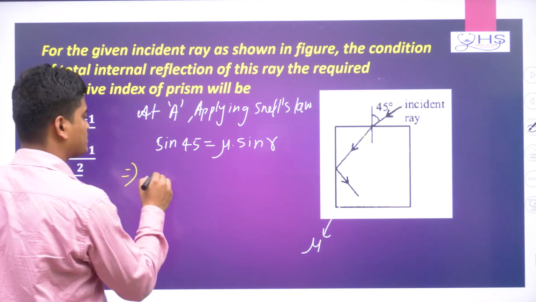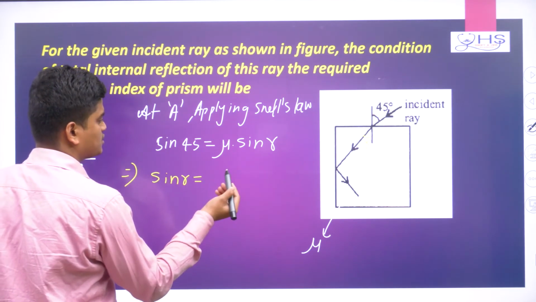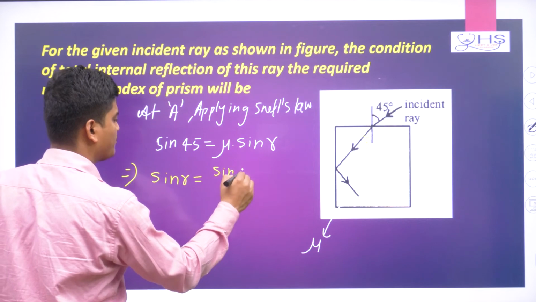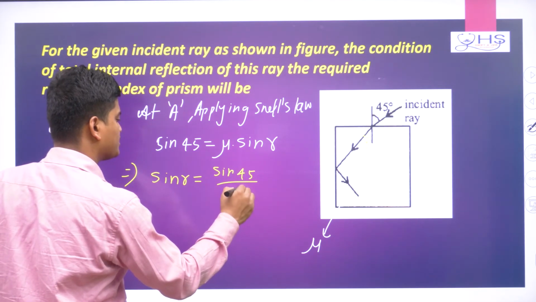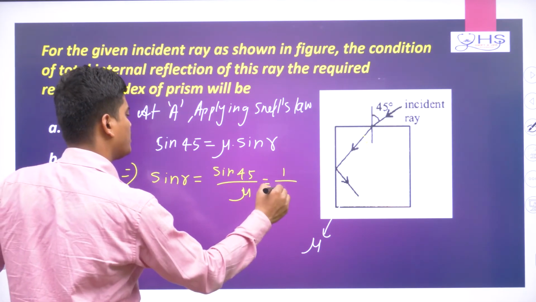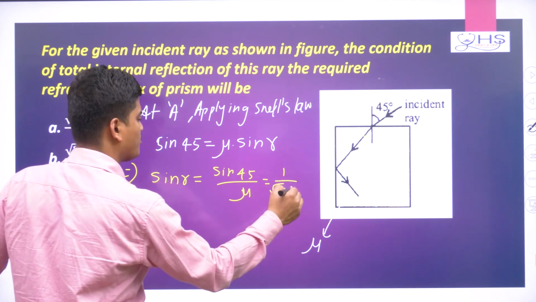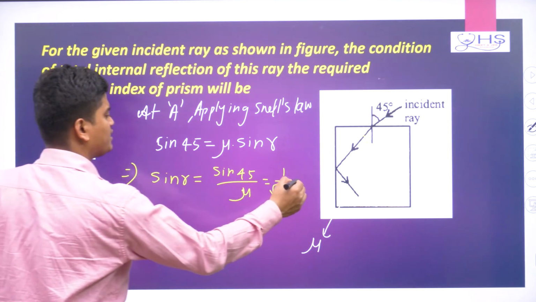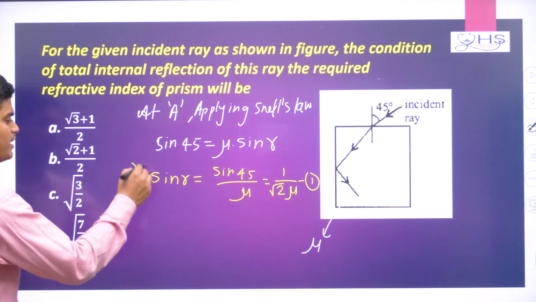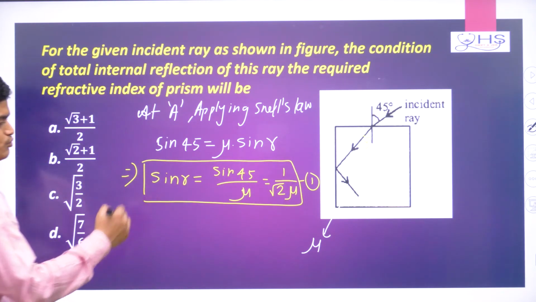Now here you can write sine r equal to nothing but sine 45 by mu, and sine 45 is nothing but 1 by root 2. So it is 1 by root 2 mu. You can write this as your equation 1. So you are getting sine r equal to 1 by root 2 mu.